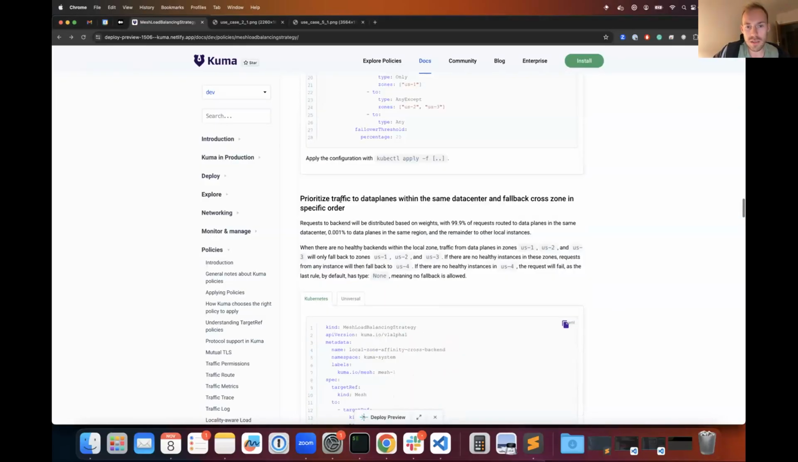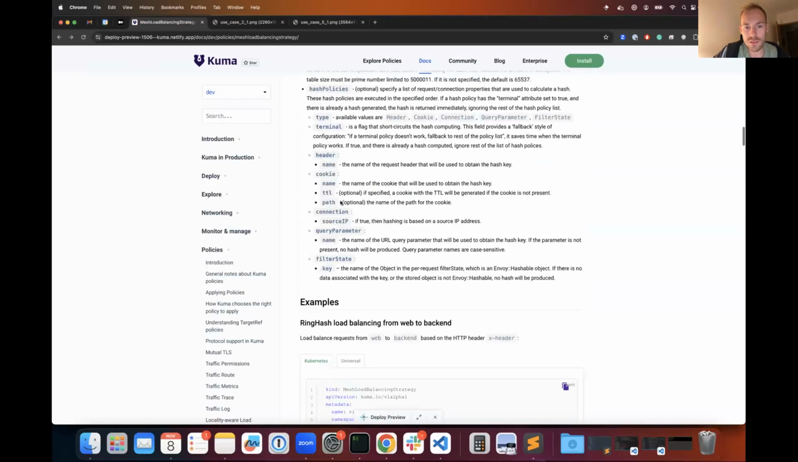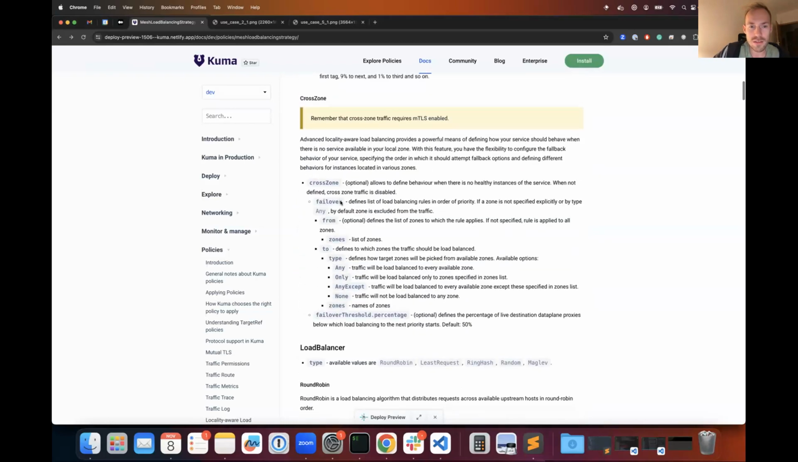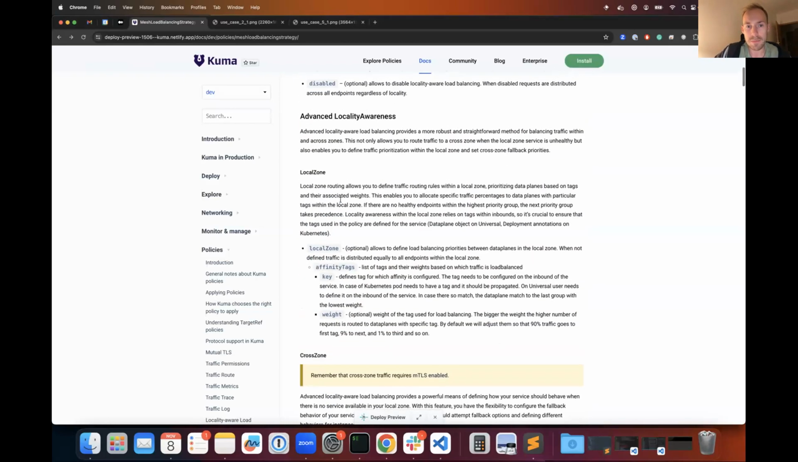So together with 2.5, we are introducing advanced locality load balancing. That is the way that you can provide the information on how you would like to route the traffic in zone or cross zone. Previously, we were doing just prioritize local zone and just go to cross zone if there is nothing healthy in your local zone. Now we are allowing you to define how you would like to route traffic inside of your zone.